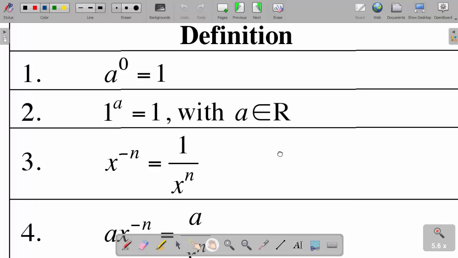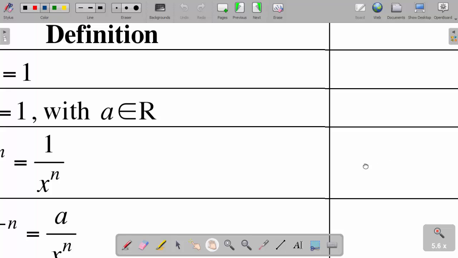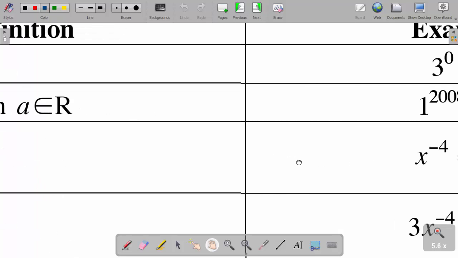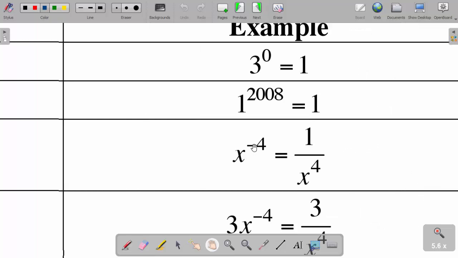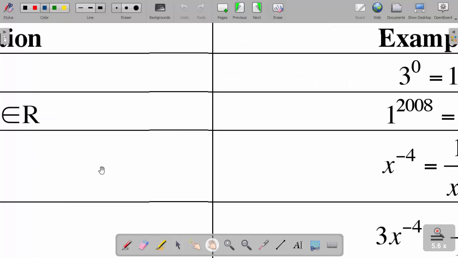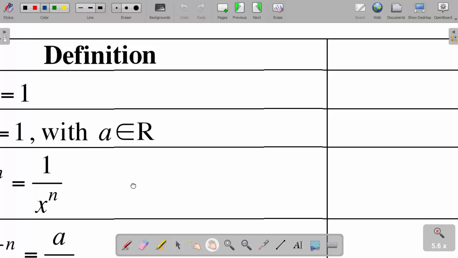We have an example still here to clarify this. If I have x to the power of negative 4 and I put it over 1, it's going to be 1 over x to the power 4. That's another definition which we are going to encounter as we proceed. Please understand it as well.